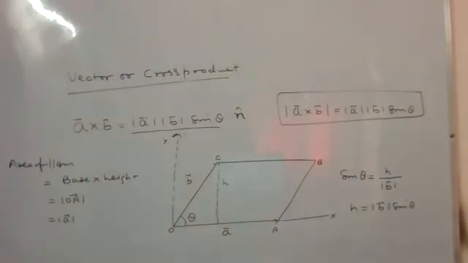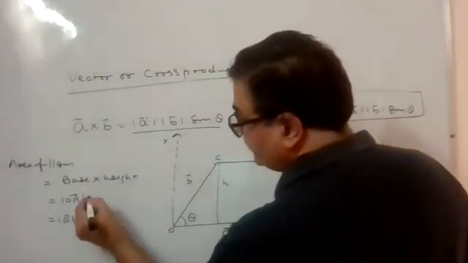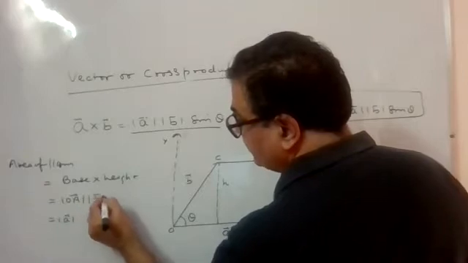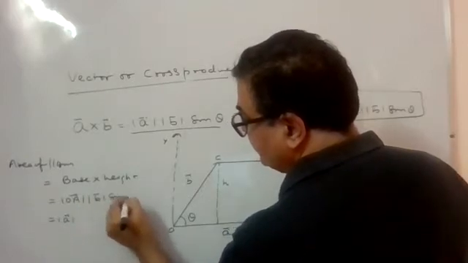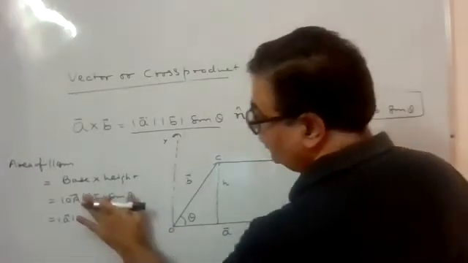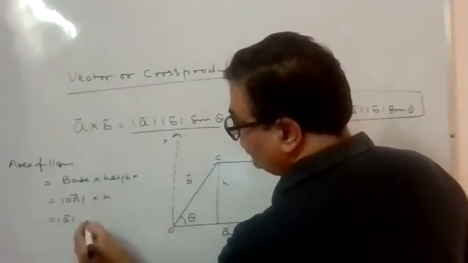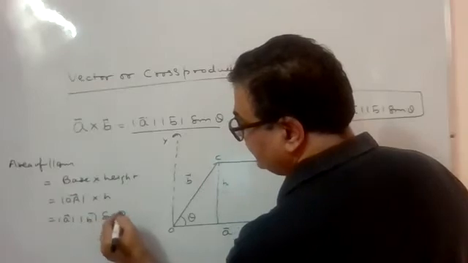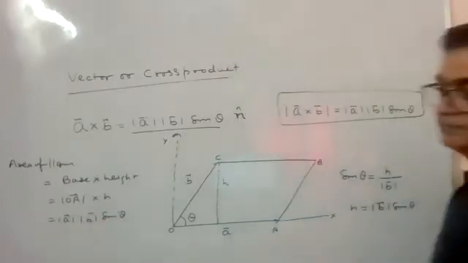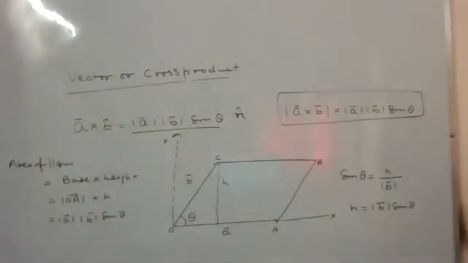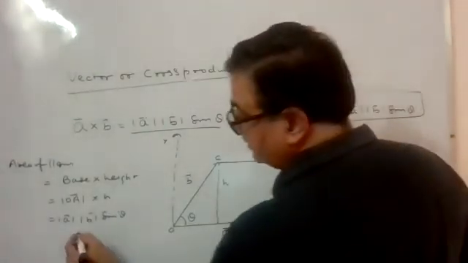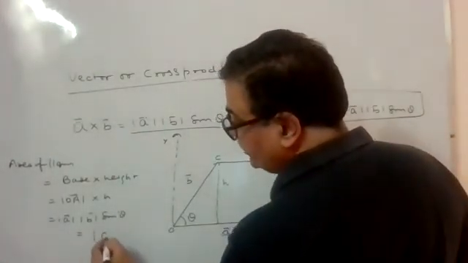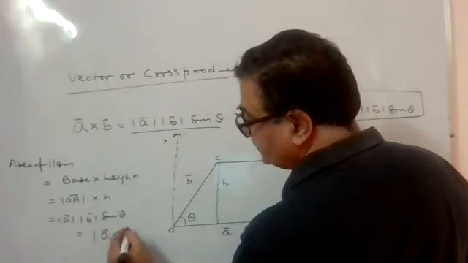So what is the height now? Magnitude of b sine theta. इसको आप चाहो तो पहले into h लिख लो and then we will write this as magnitude of b sine theta. And what this will be? This will be giving magnitude of a cross b.